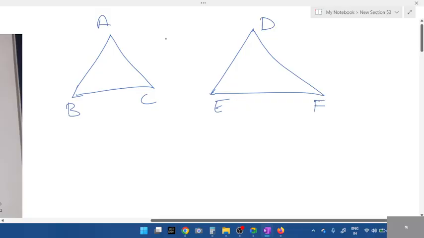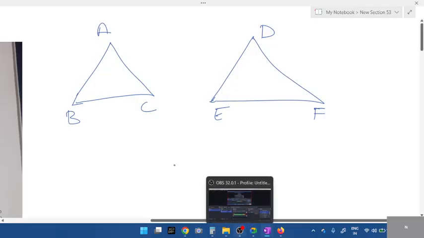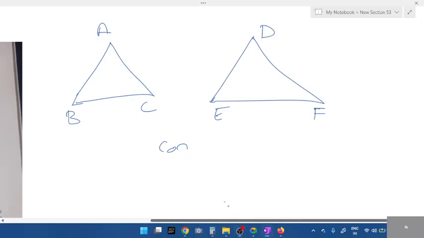Whenever you compare two triangles together, then the concept of congruency comes into the picture. Congruent. Fine. Congruency is nothing but same shape and same size.